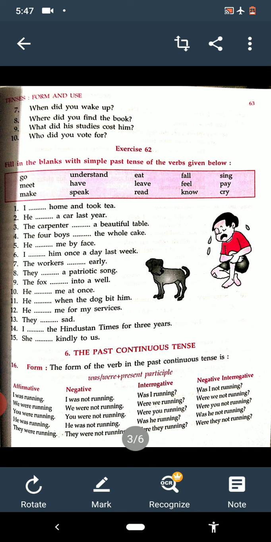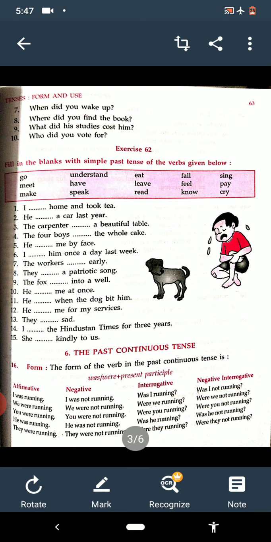Then see, it's interrogative, means questions we have to make. When we have to make the question, the formation will be was or were plus subject plus present participle plus object and then question mark. So, was I running? Were we running? Were you running? Was he running? Were they running? And in the end, question mark everywhere.